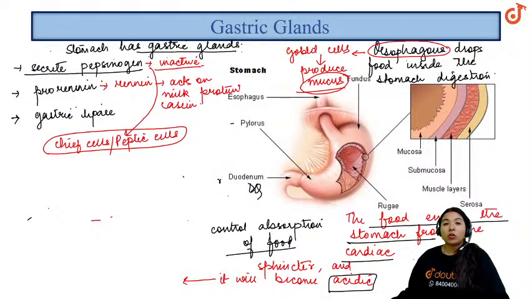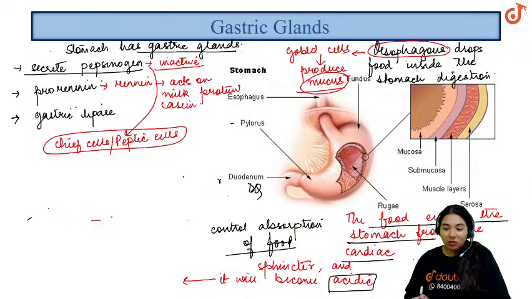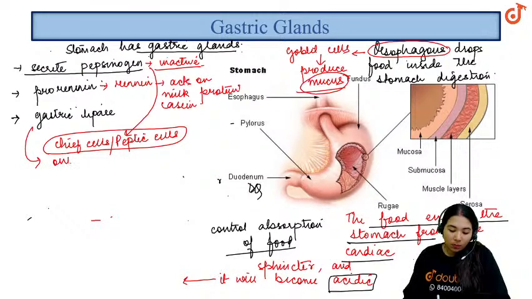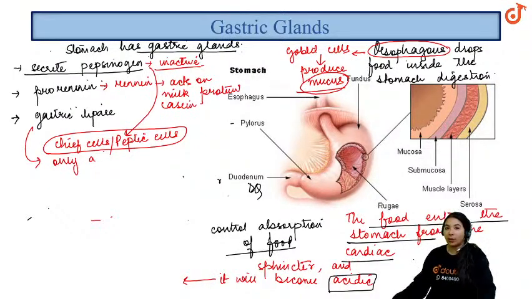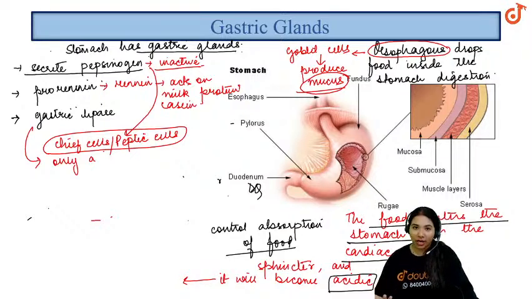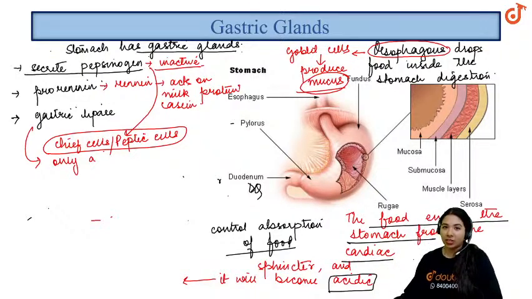Now, when we talk about gastric lipase: prorenin acts on the milk protein casein, getting converted to renin in the acidic pH in the presence of HCl.